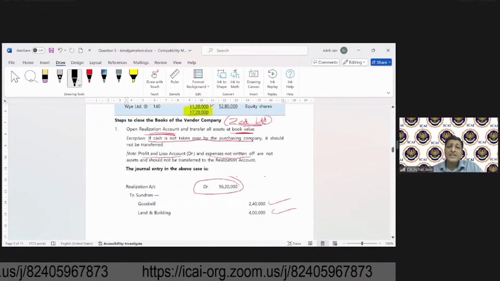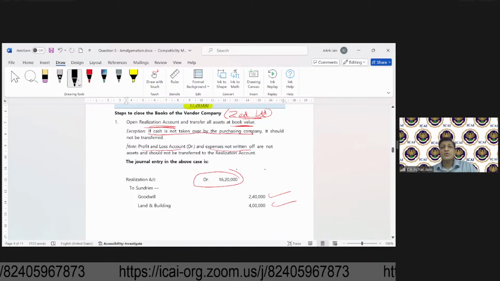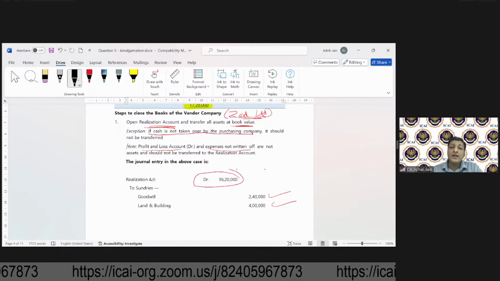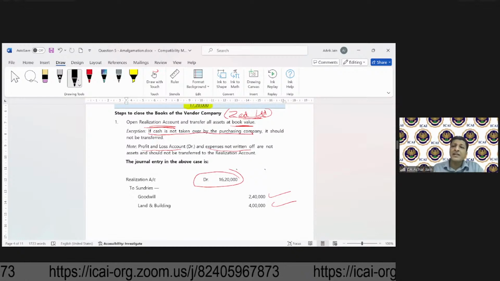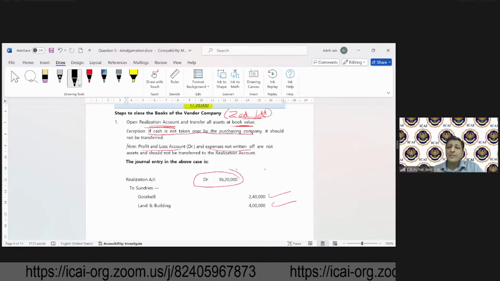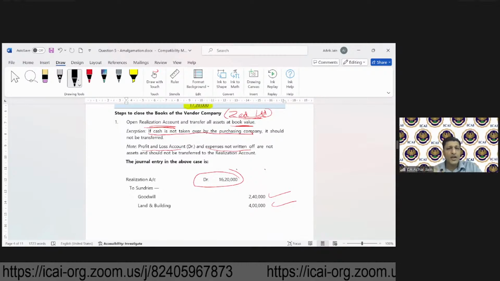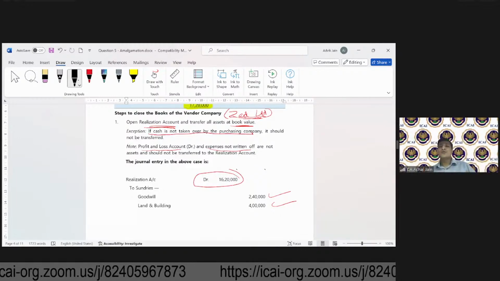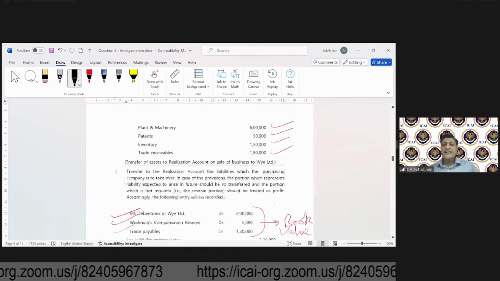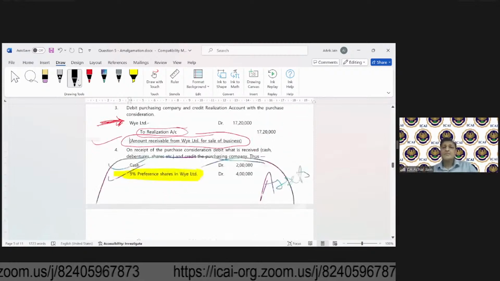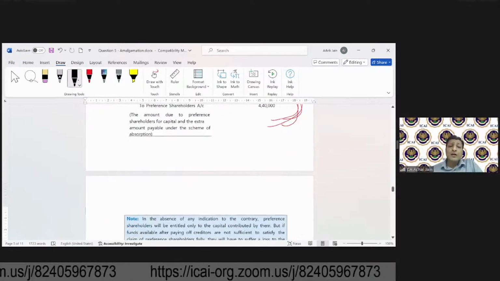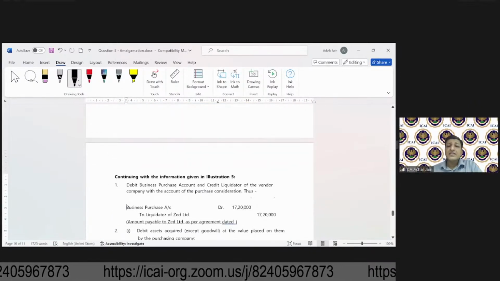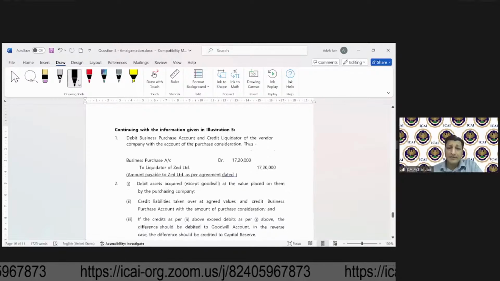So now let's get on to the books of accounts of Y Limited. These books of accounts of Y Limited will be prepared at the time of takeover of Z Limited, means when Z Limited is getting acquired. Some of the numbers that we computed in respect of Z Limited, we are going to use. So now I'm moving on to the accounting entries in the books of Y Limited.